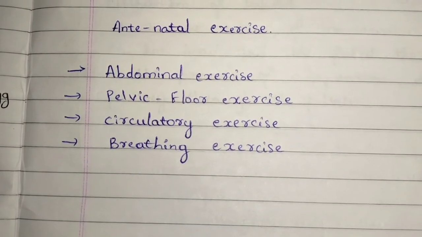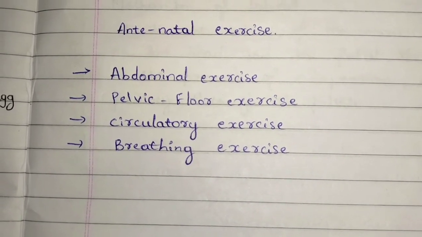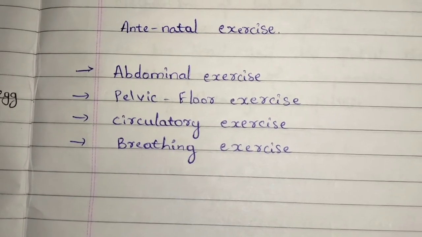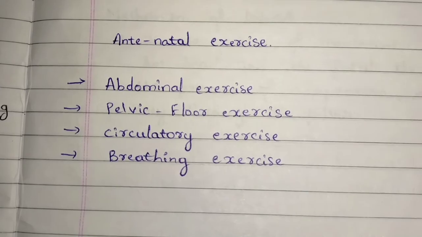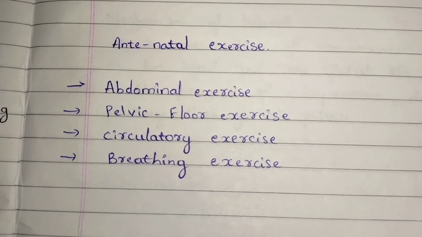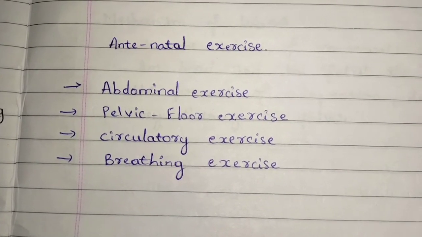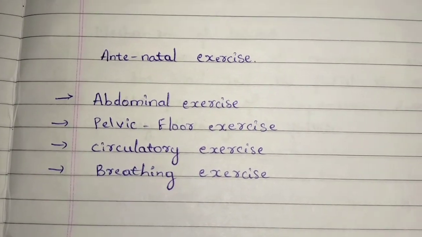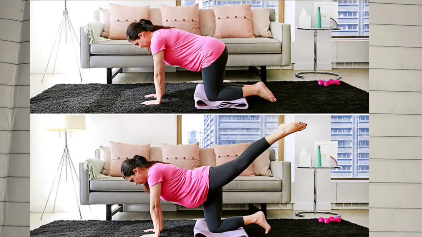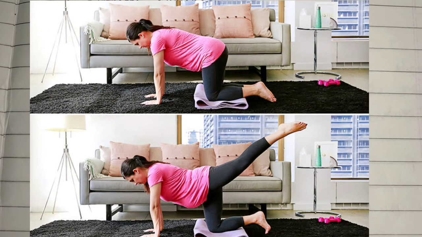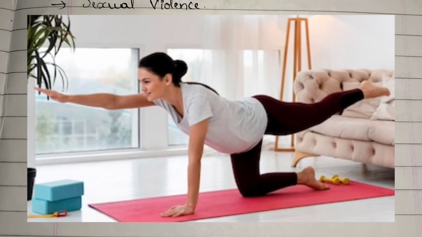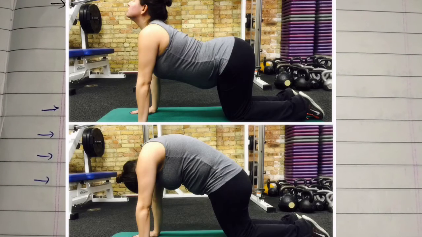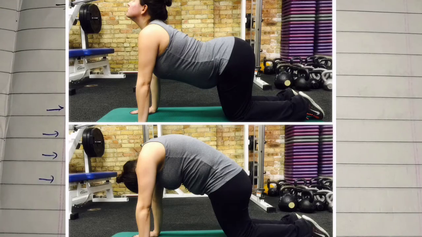That is nothing but abdominal exercise, pelvic floor exercise, circulatory exercise, and breathing exercise. See, in abdominal exercise, you can see the transverse exercise, which is quite common. You should kneel as shown in the picture, and then you should move your lower part, like the abdomen. You should move your leg and spine. That is considered to be the abdominal exercise.